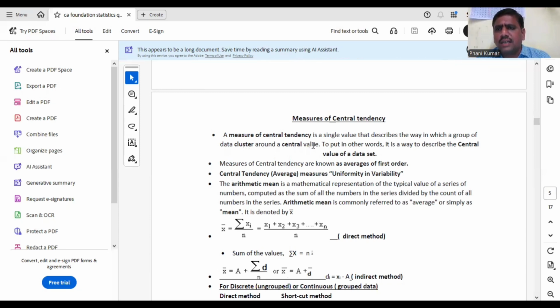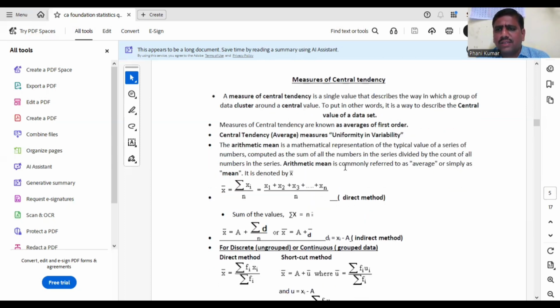Okay, averages are 5 types, whereas central tendencies are 3 types. Central tendencies means we have to say mean, median, and mode only. Averages means again mean is divided into 3 types: arithmetic mean, geometric mean, harmonic mean, and after that median and mode. So averages are 5 types, whereas central tendency is only 3 types. Similarly, average discovers uniformity in variability. Various values, we are finding a uniform value as a representative. So average measures uniformity in variability. Measures of central tendencies are known as averages of first order. That means why? First of all, if a data is given, we have to calculate first averages only. So central tendencies are known as averages of first order.